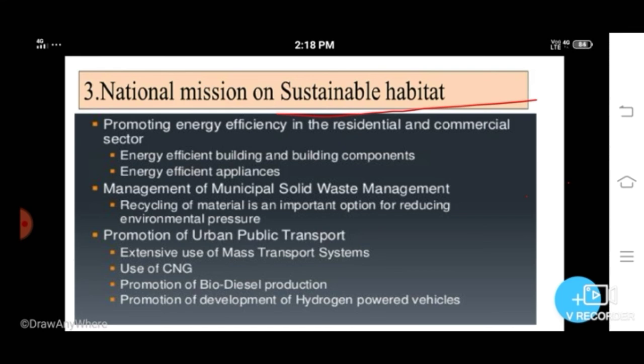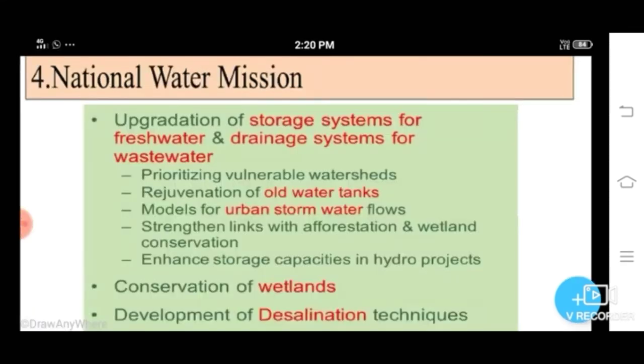Next one, the National Water Mission. It is for fresh water. This mission ensures integrated water resource management. The aim of this mission is to conserve water, minimize wastage, and ensure more equitable distribution both across and within states. So the fourth one is the National Water Mission.